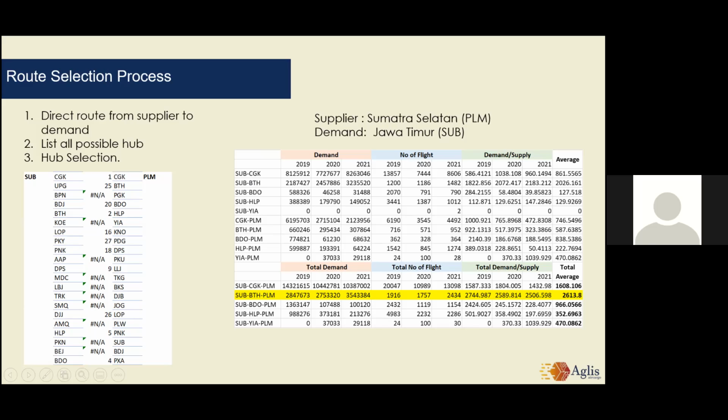And for our hub selection, we choose the one with the highest total average. So here we can see that BTH is our hub selection for the returning from Palembang to Surabaya. I'm sorry, from Surabaya to Palembang.